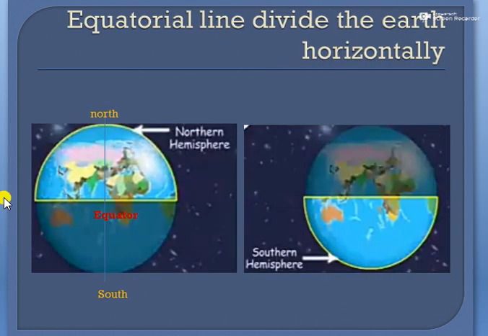The second is the equatorial line, which divides the Earth horizontally. This is the equator, an imaginary line drawn around the center of the Earth horizontally. So it divides the Earth into two halves, the northern hemisphere and the southern hemisphere.